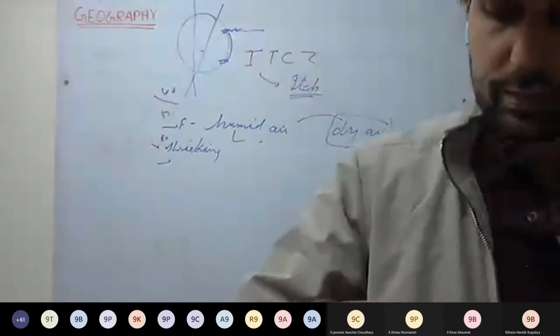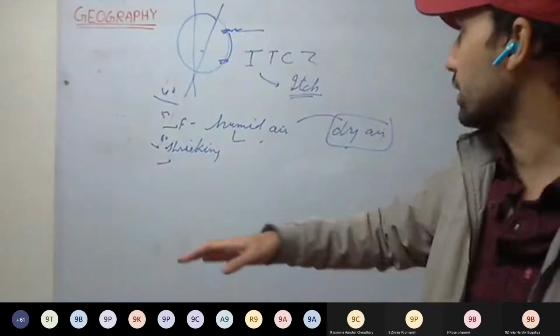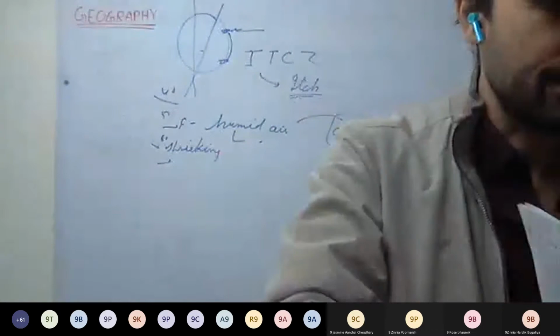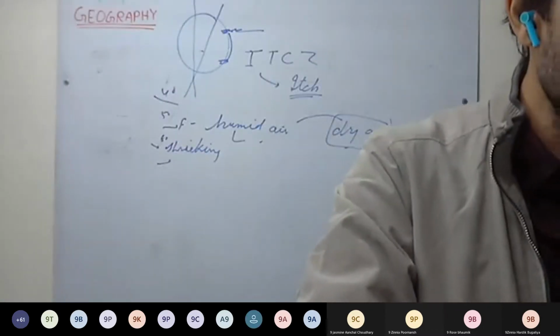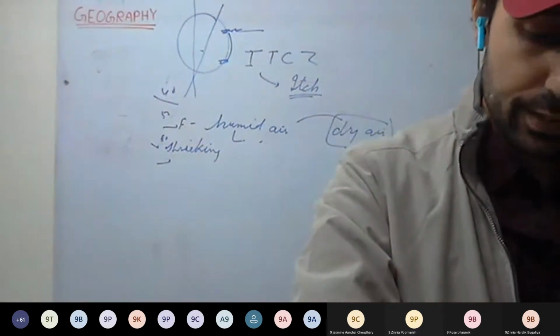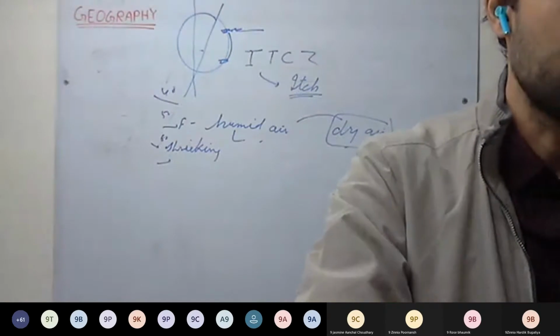Mainly in the Mediterranean area, the shift of the westerlies means that at one time the area is under the trade winds, and at another time it is under the influence of westerlies. So there is a change in weather and climate there. You can write from page number 116, the top paragraph.